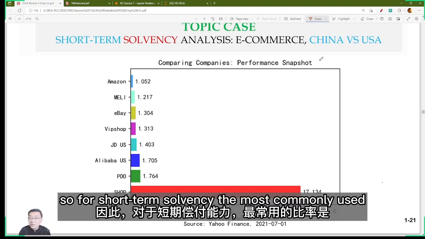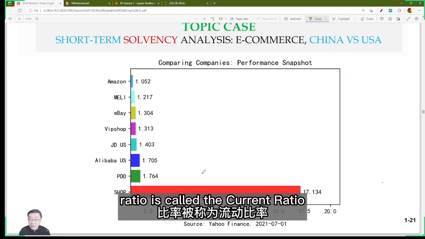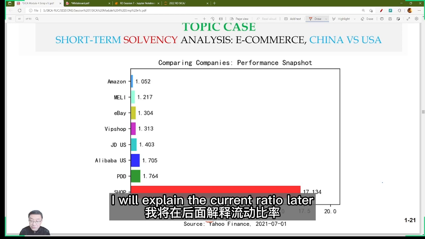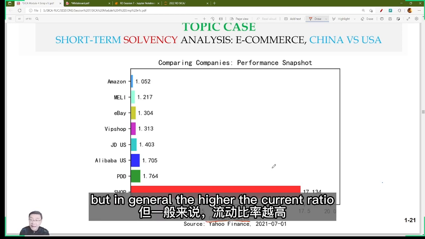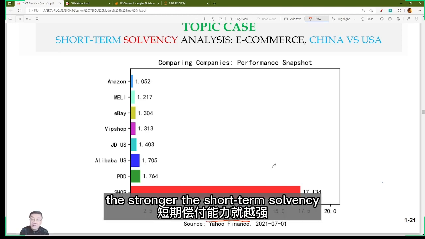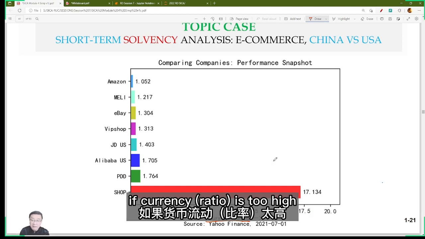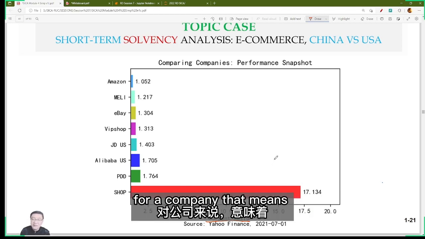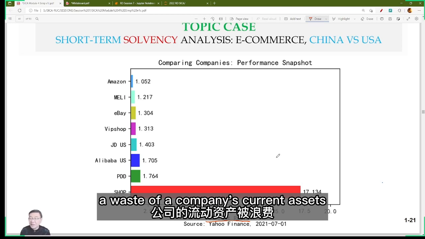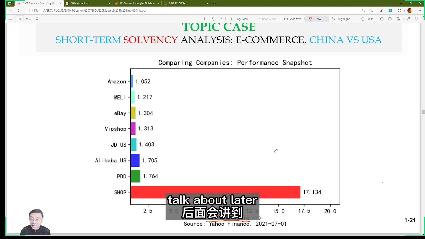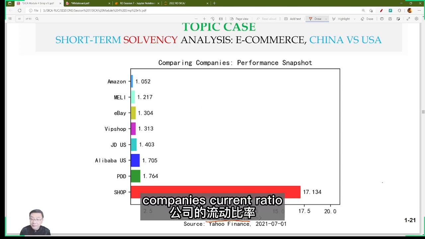So for short-term solvency, the most commonly used ratio is called the current ratio. I'll explain the current ratio later. But in general, the higher the current ratio, the stronger the short-term solvency. But for the current ratio, it's not that good if it is too high. If the current ratio is too high for a company, that means a waste of the company's current assets. We'll talk about that later. And then let's look at companies' current ratios.